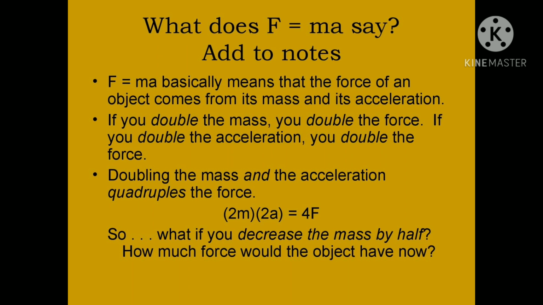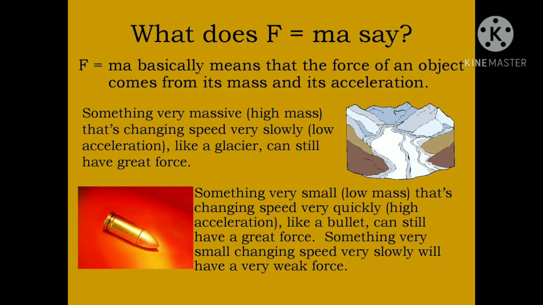Something which is very massive, even if it is changing its speed very slowly, like a glacier, can still have a great force, while a bullet will have a very weak force.